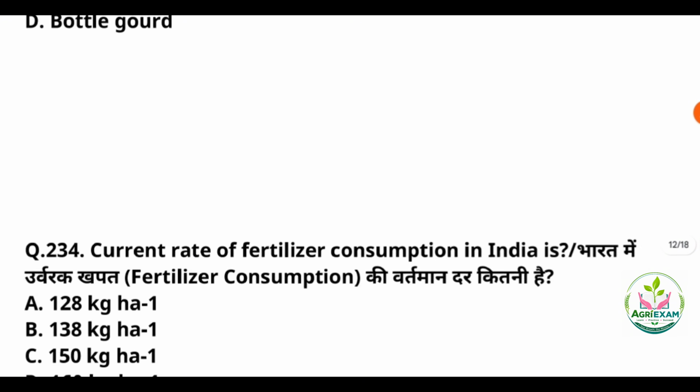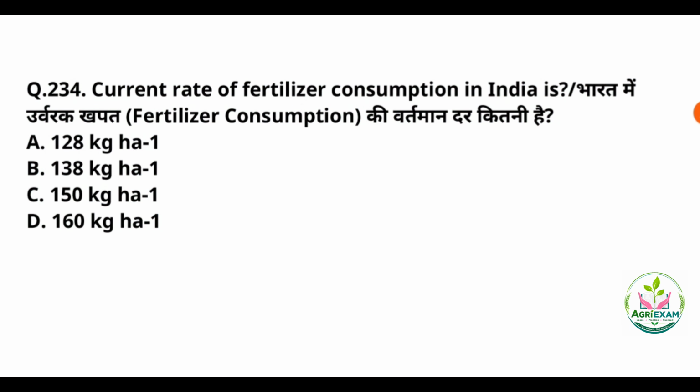Next, question number 34. So the current rate of fertilizer consumption in India is. Answer is option number B, that is 138 kg per hectare. It is the current rate of fertilizer consumption in India.